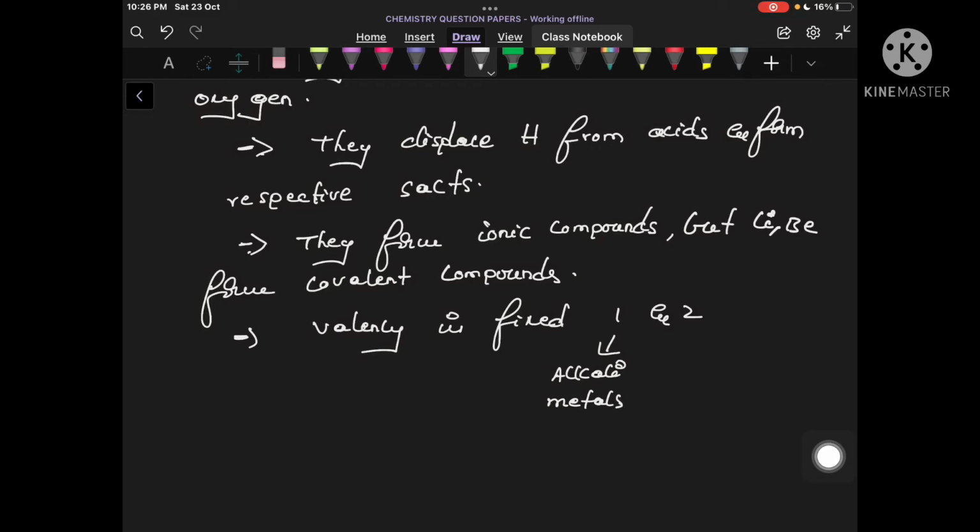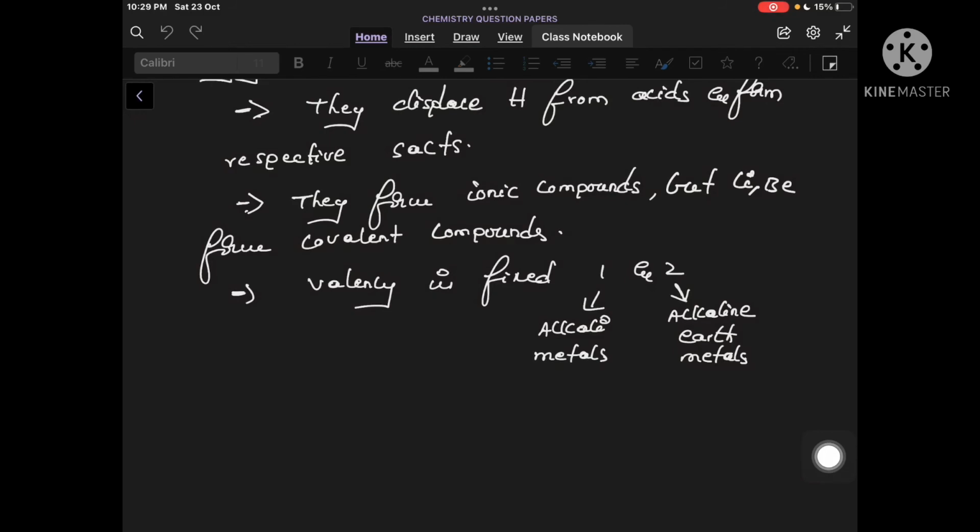What is meant by alkali metals? Lithium, sodium, potassium, rubidium, cesium and francium. And 2 is the valency for alkaline earth metals. Which are the alkaline earth metals? They are beryllium, magnesium, calcium, strontium, barium and radium.